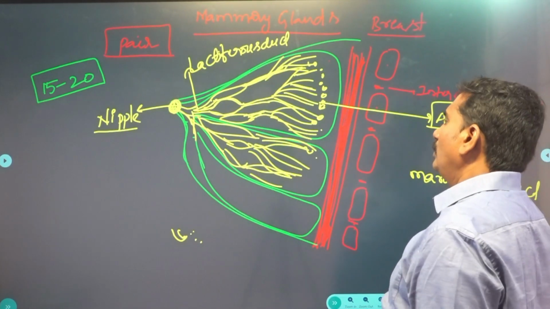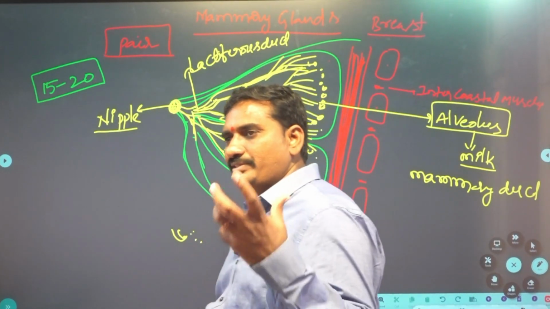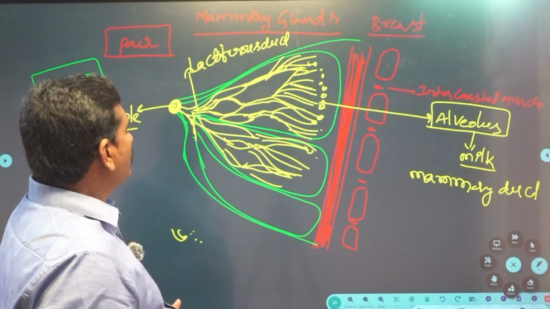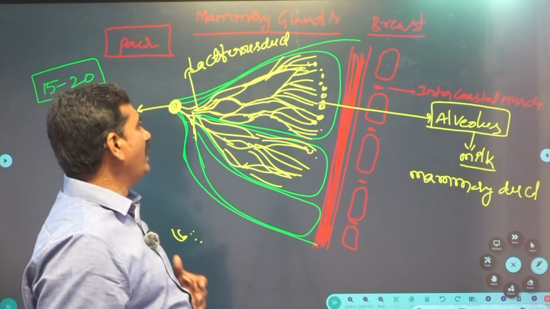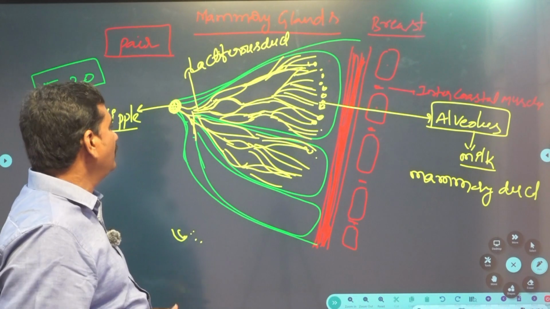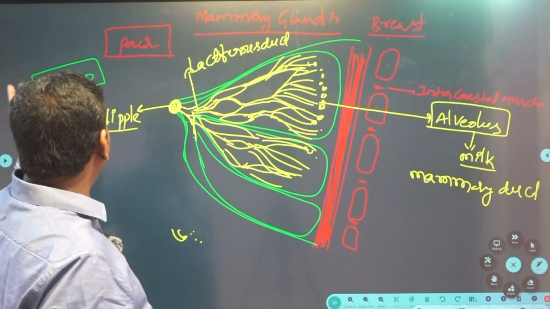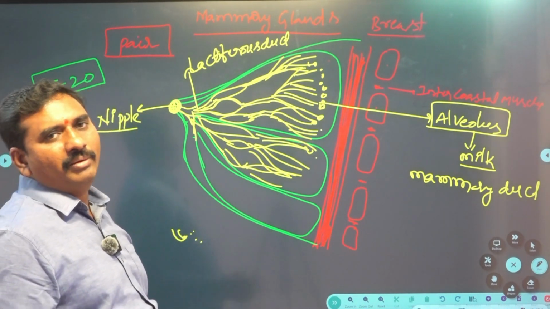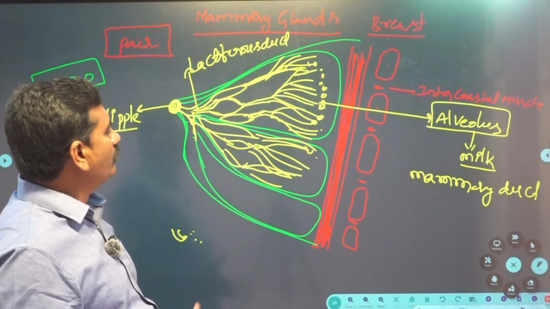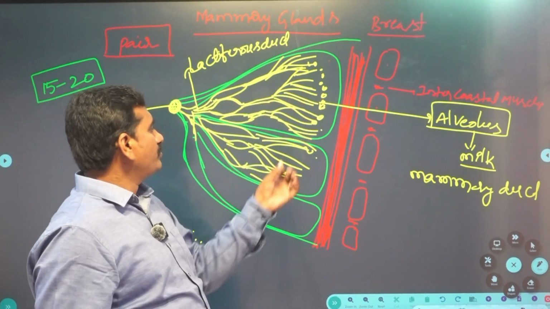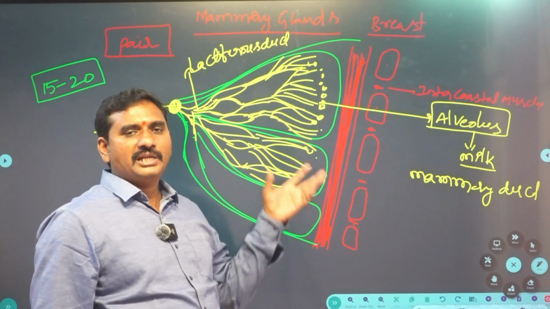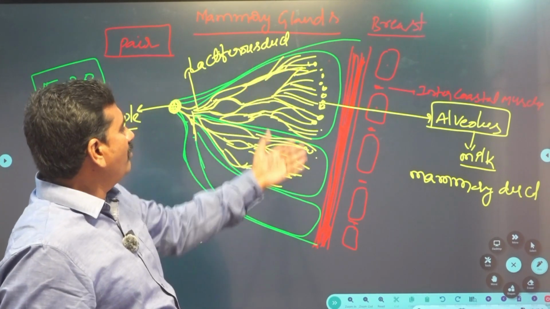Next, the last important secondary sexual organ is the mammary gland, also known as the breast. Each breast has 15 to 20 mammary lobes. These lobes have clusters of cells known as alveoli. These alveoli lead to the mammary ducts.